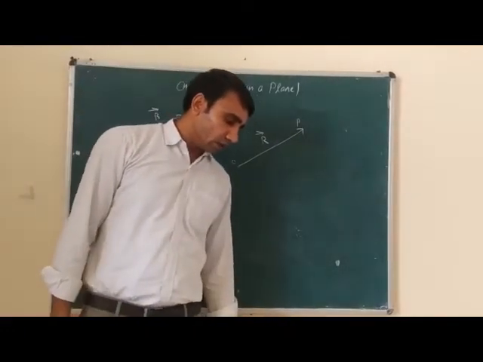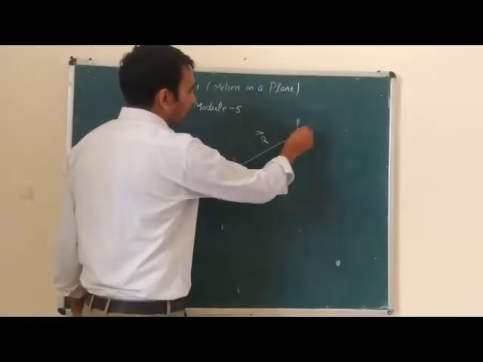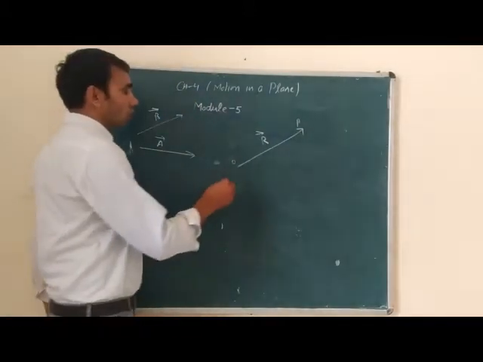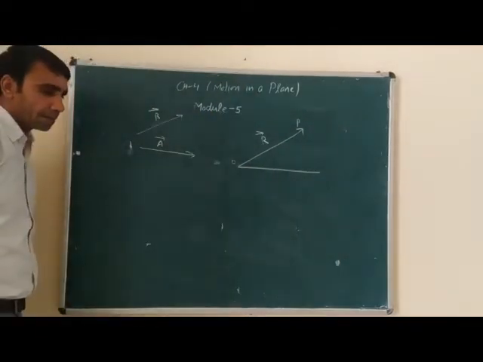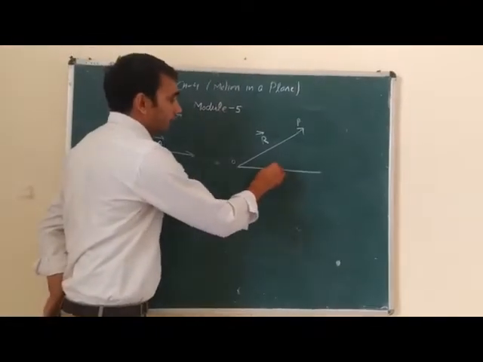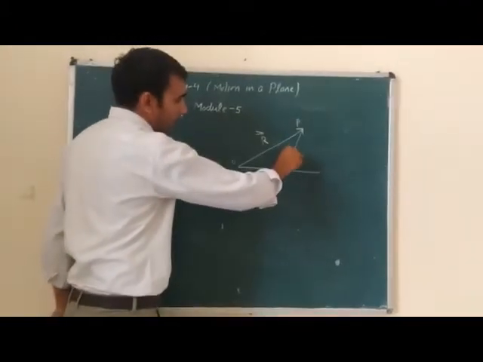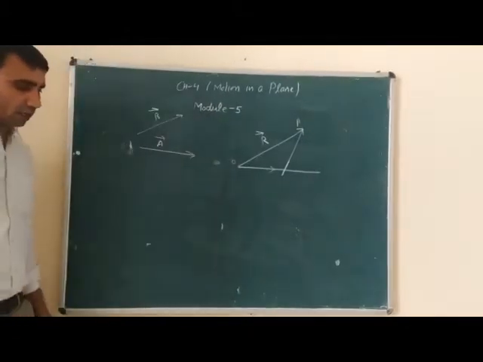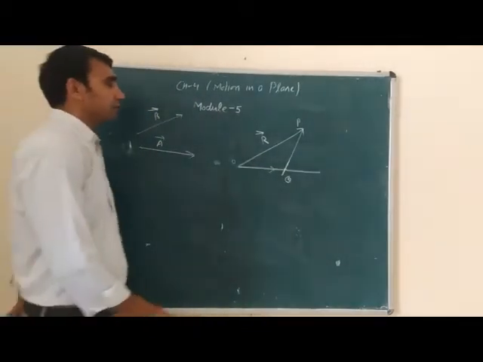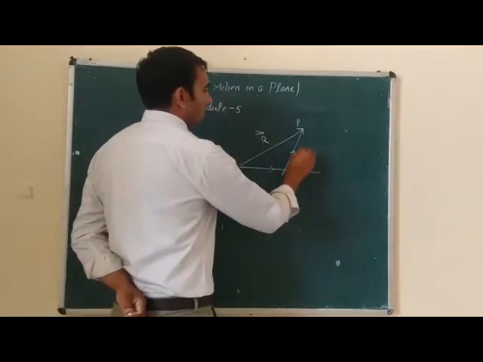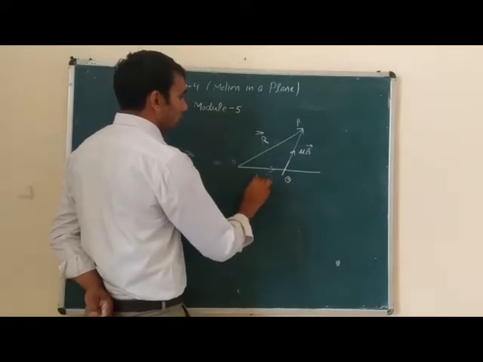Draw a line parallel to vector A and B from the points O and P. Draw a line parallel to vector A, and from the point P draw a line parallel to vector B. This point is called the point of intersection Q. OQ is equal to lambda A, and QP is equal to mu B.